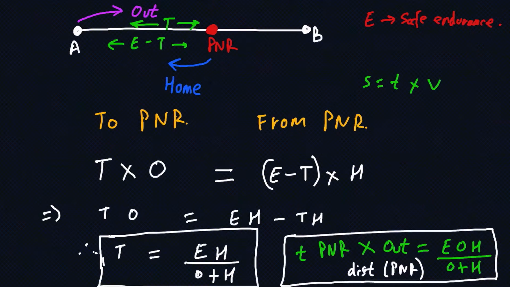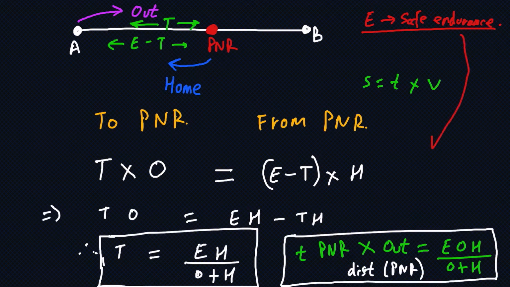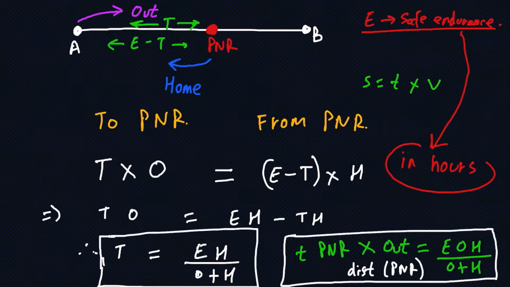So the formula for distance to PNR is EOH upon O plus H, and the formula for time to PNR is EH upon O plus H. Now something very important which you need to know is that this E is always in hours. So whenever you're using this formula, make sure E is in hours.